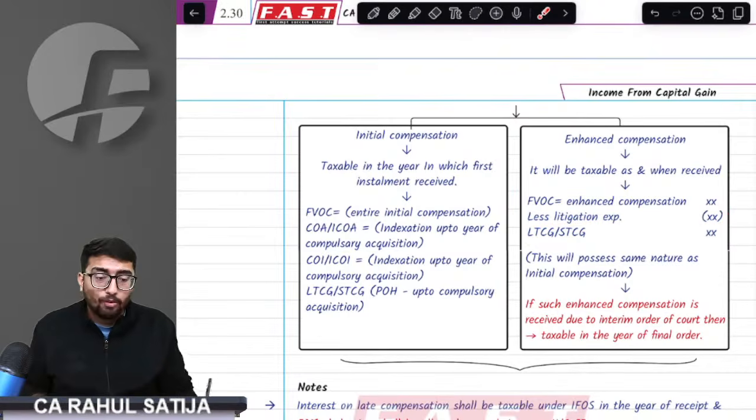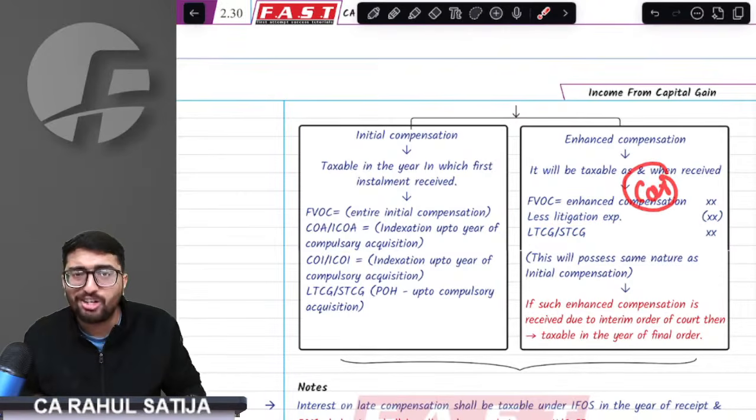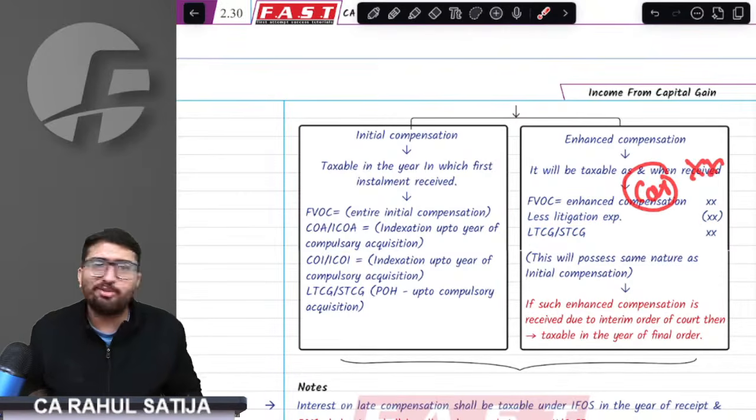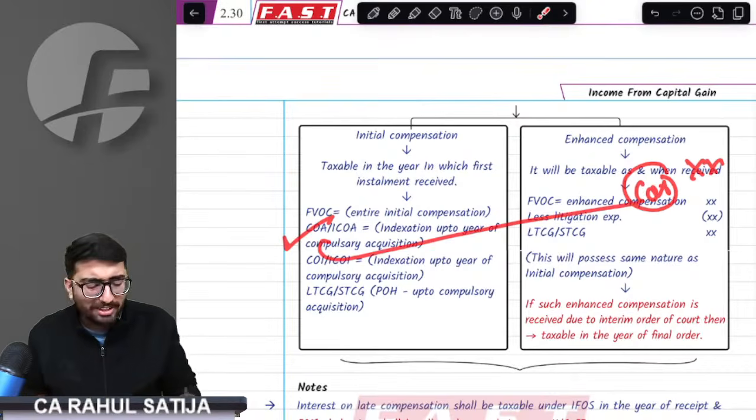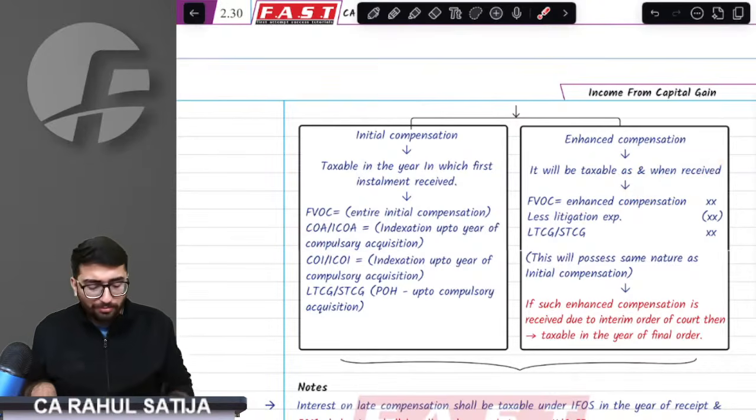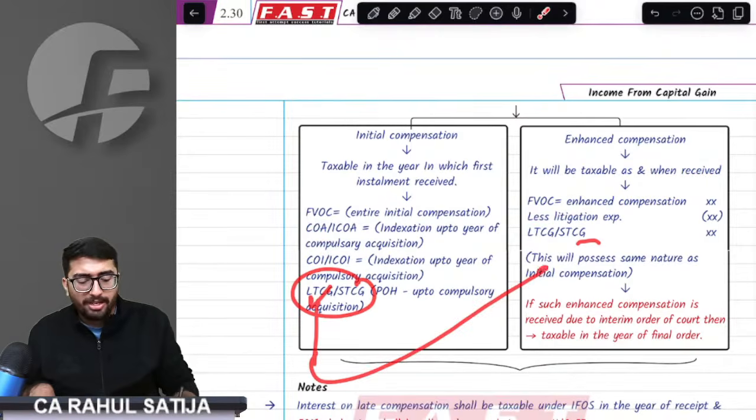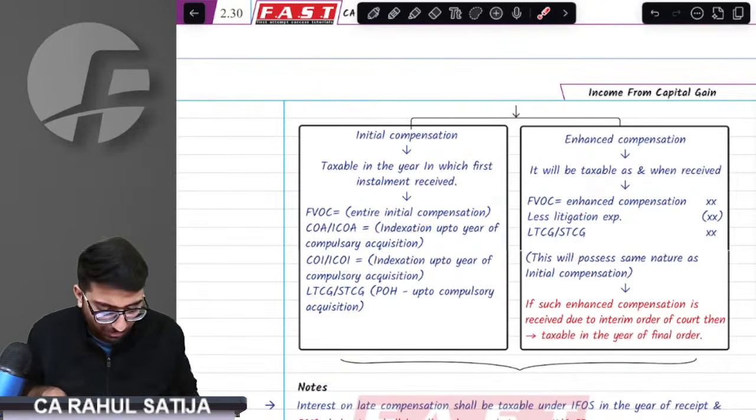Remember, what will happen to cost of acquisition? Do we get deduction of cost of acquisition here? Right answer is no, we do not get. Why? Because already taken, na? Already taken cost of acquisition here. Whatever the nature of initial compensation is, if it is long term, then enhanced compensation will also be long term. If initial compensation is short term, then enhanced compensation shall also be short term.